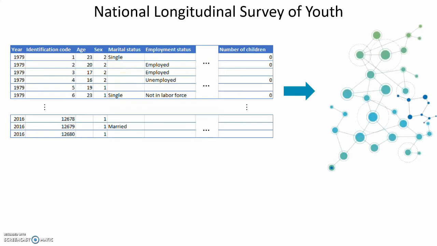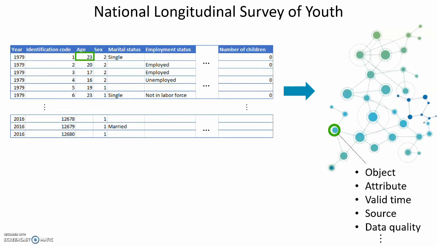The first step in our analysis is to upload the dataset to Tree of Knowledge's knowledge base. For any data point that has been uploaded to the knowledge base, we now know from what object it comes. In this case, it's the person with identification 1. The attribute is age. This data point is valid from 1979 to 1980. The source of the data was the US Bureau for Labor Statistics, and we know some other facts.